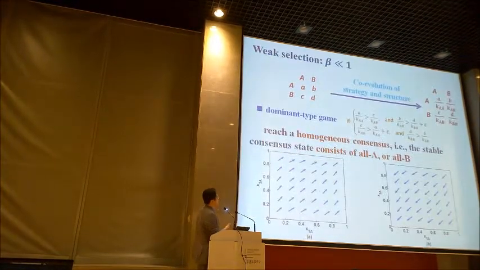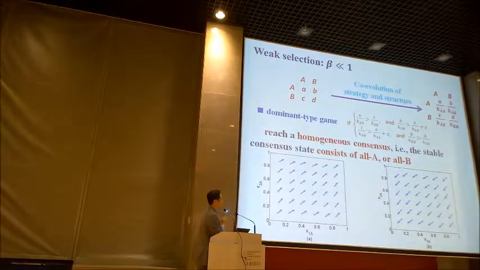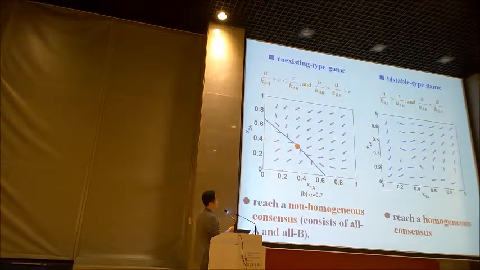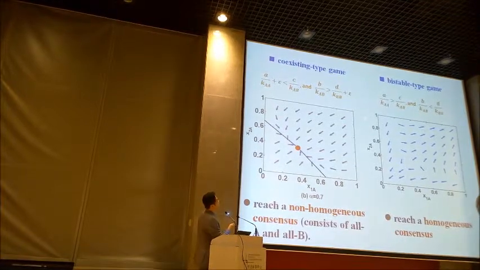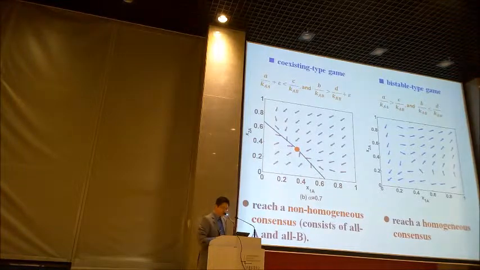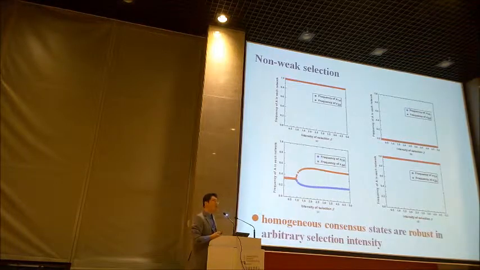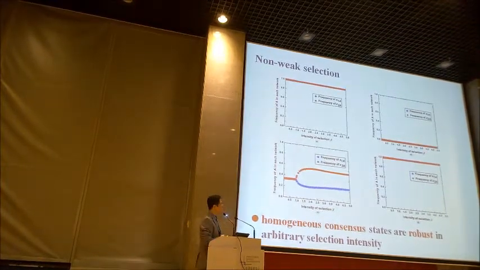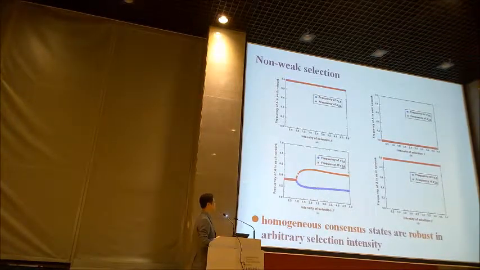as the comparison with the dominant one, just this corner and this corner, they do not coexist, but at this time, this corner and that corner exist at the same time. So in this case, only under this condition the final states could be a kind of homogeneous consensus, but they are bistable. The third case is non-weak selection. Here we can only use simulation because the analytical result is not so easy. And we can see that homogeneous consensus is robust in